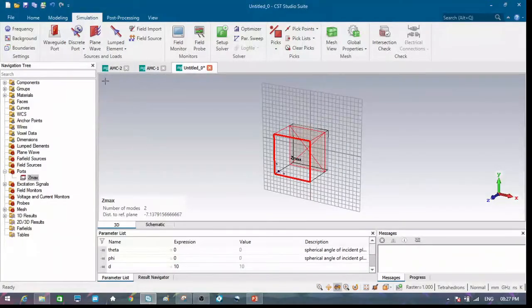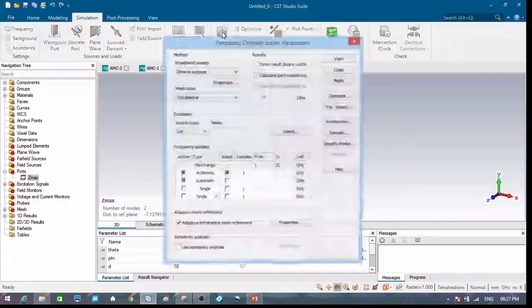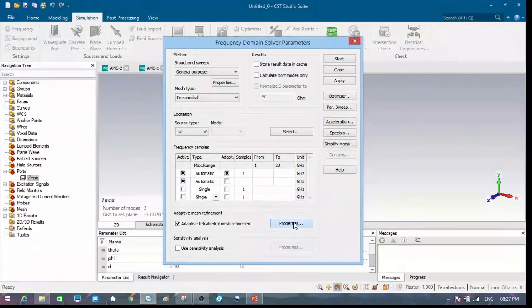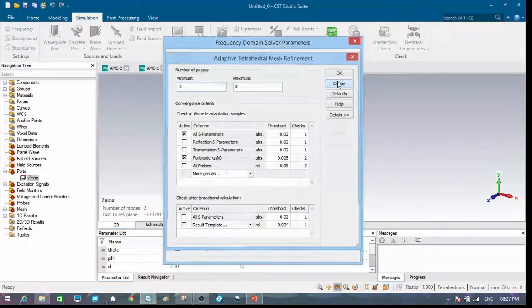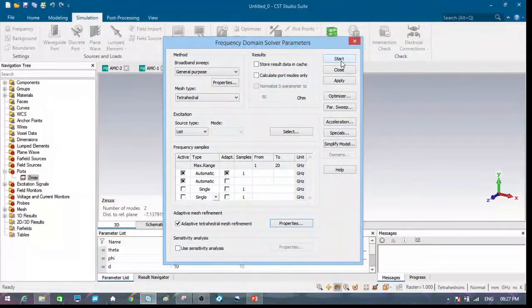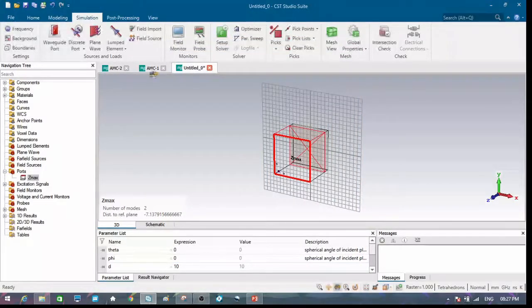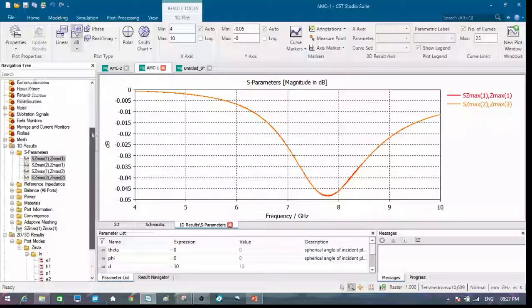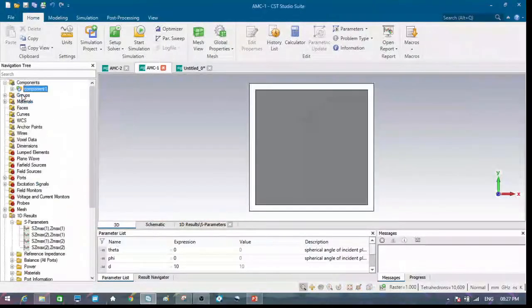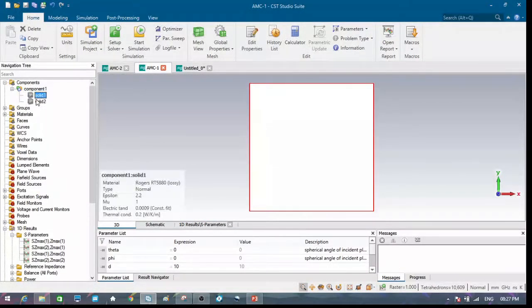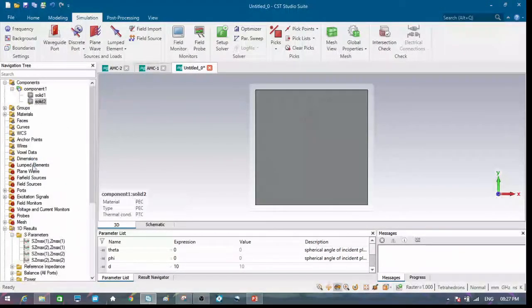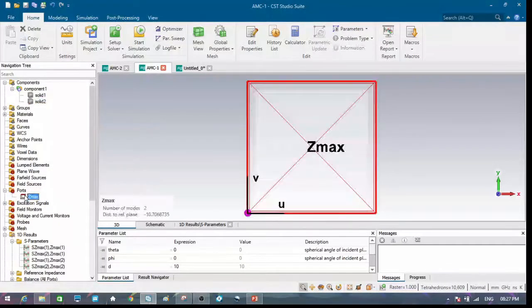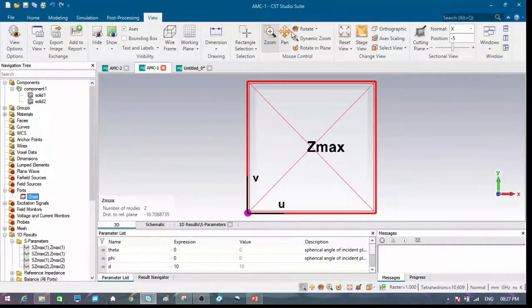And now we have set all the things. Now we can go for simulation and just click on adaptive properties, set minimum and maximum, and click on start. So this will simulate our structure. For the time being, I have simulated the same structure. Here you can see that this is the structure which I have created, which is the same as this structure, and this is the port I have defined over this.